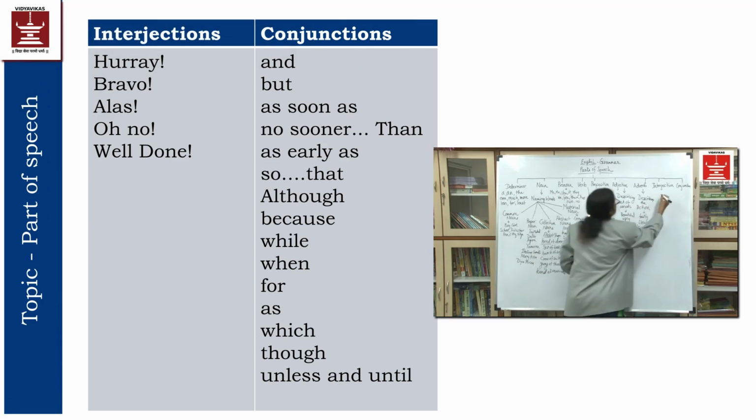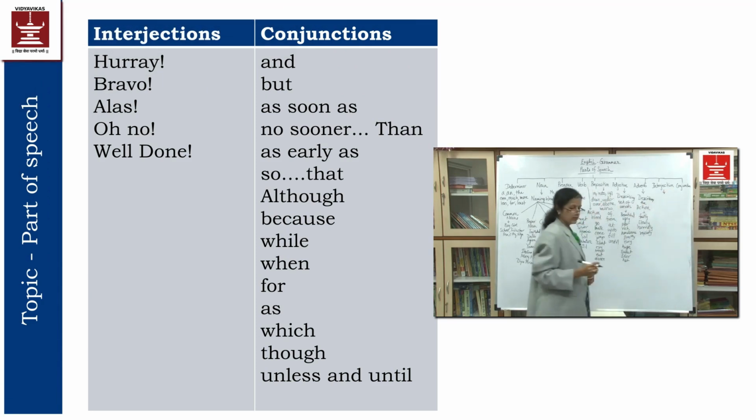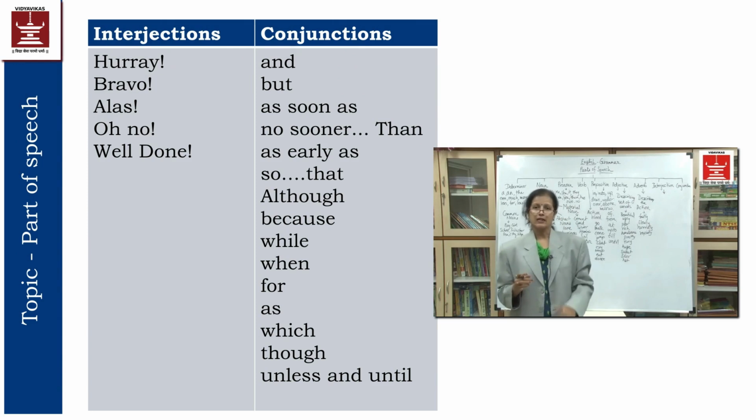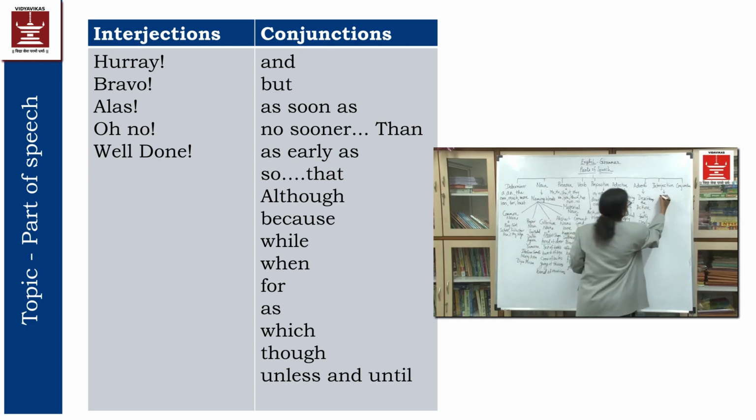Now interjections. As I have explained to you, when we say exclamatory sentences, before those exclamatory sentences, whichever words we use to express our excitement or feelings or emotions, those words are interjections.